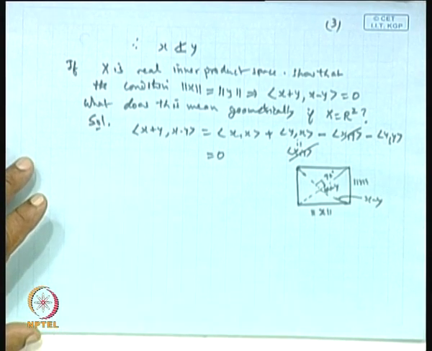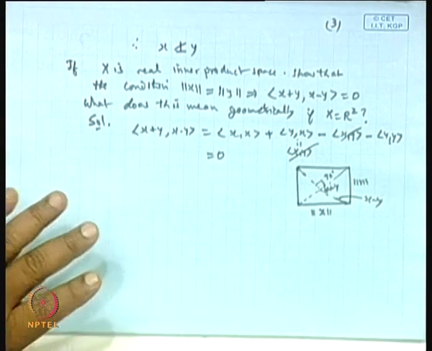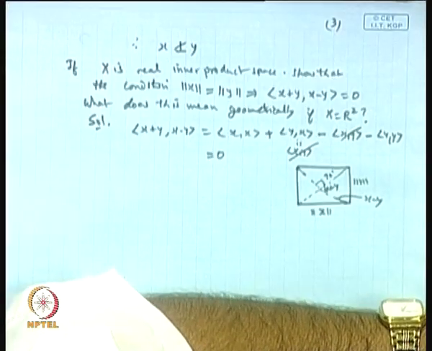Once you know the inner product, the norm is obtained with the help of the inner product. Then we can also find out the corresponding inner product with the help of the norm, and that identity is known as the polarization identity. Okay, that we have discussed. Let us take this problem.